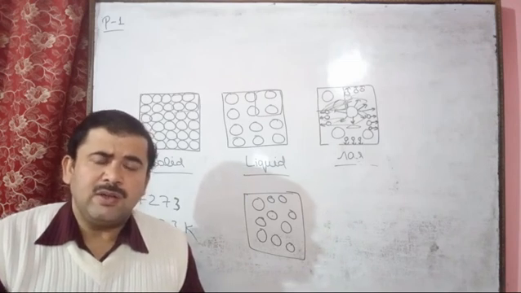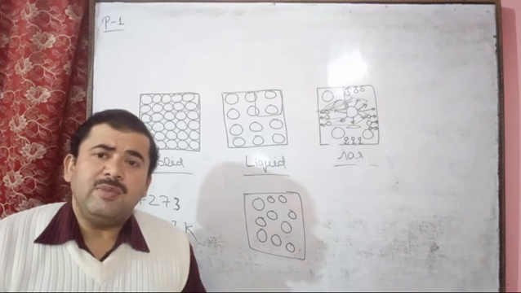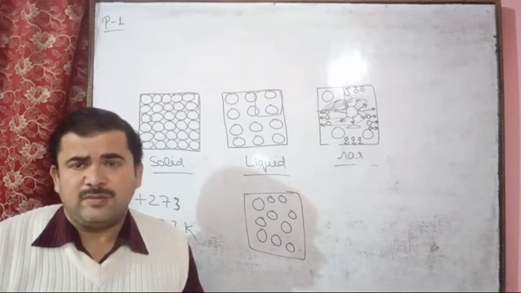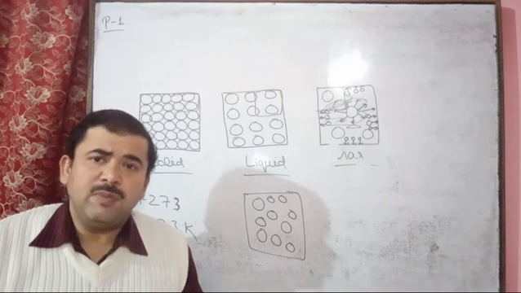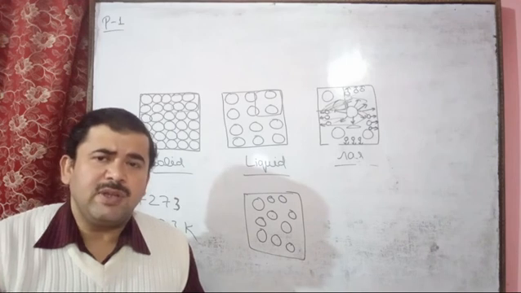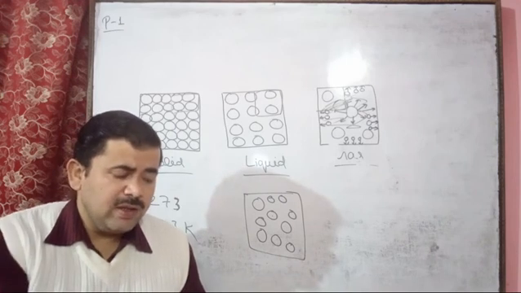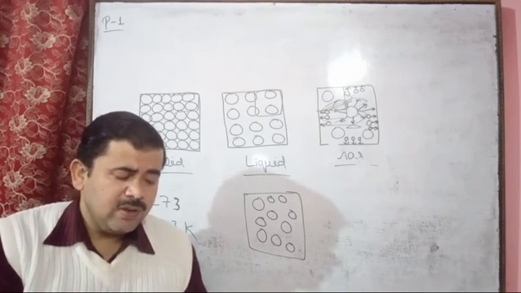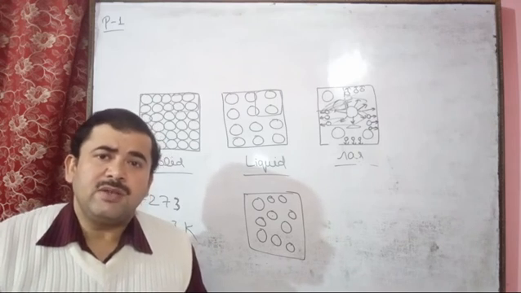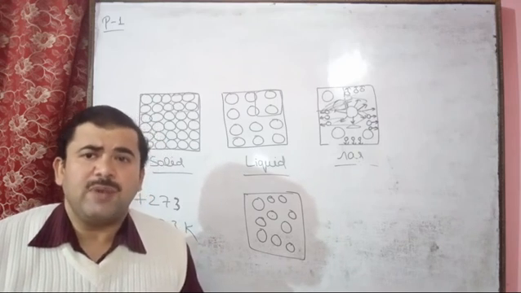If the temperature is constant, volume is inversely proportional to the pressure. This is Boyle's law, which you will study after this. So when the temperature is constant, volume is inversely proportional to the pressure.